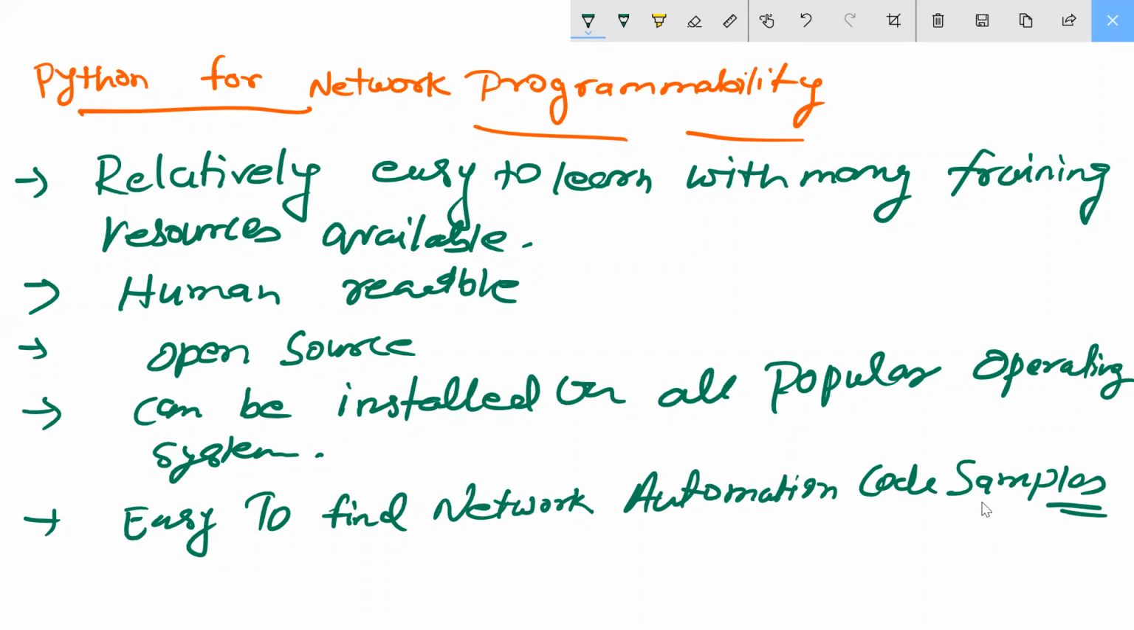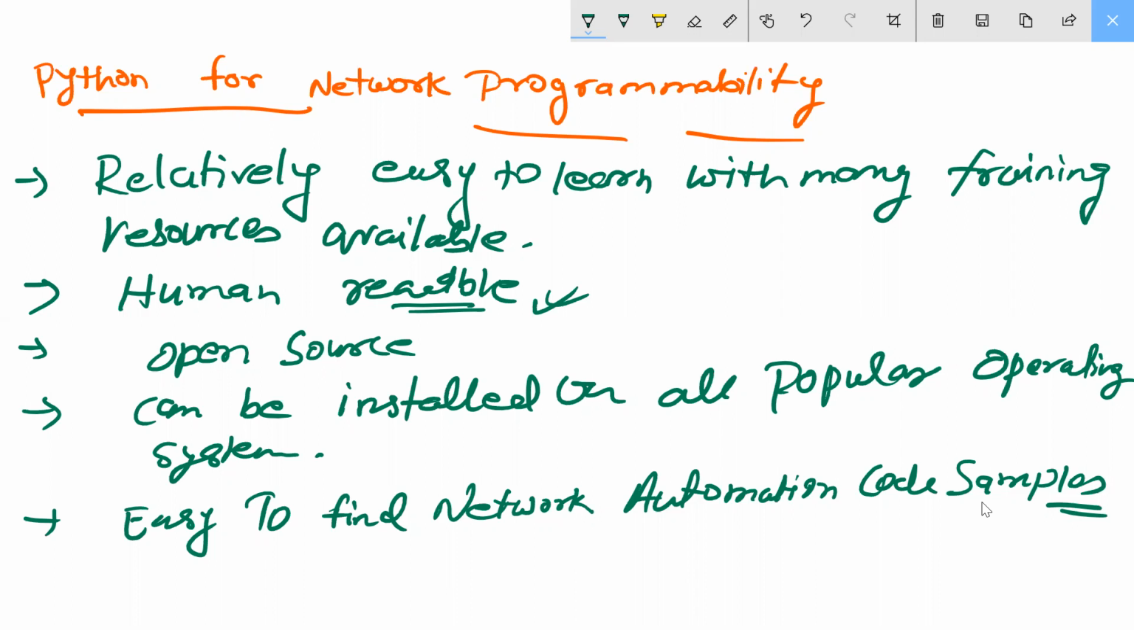Any doubt inside that? Let me know if you are not understanding. Any doubt up to here? What does human readable mean, sir? Human readable, I'm telling. Anyone can read it easily. Easy to read. Correct. Done?